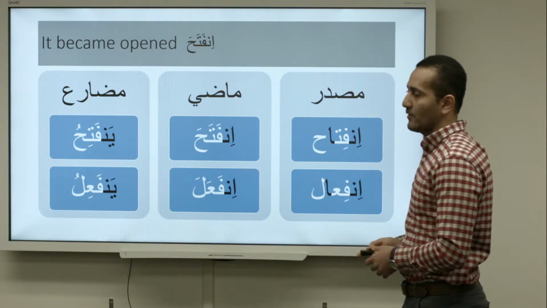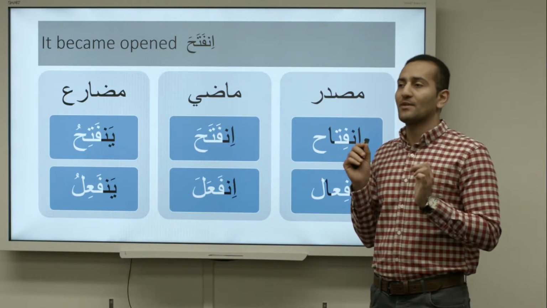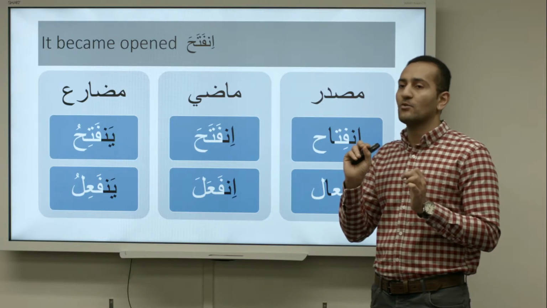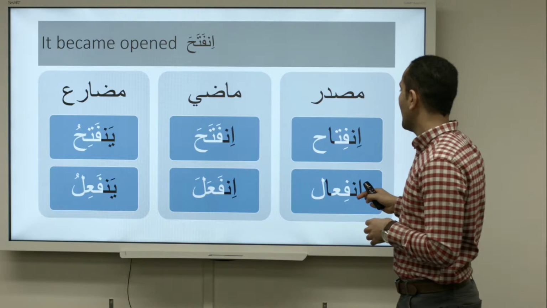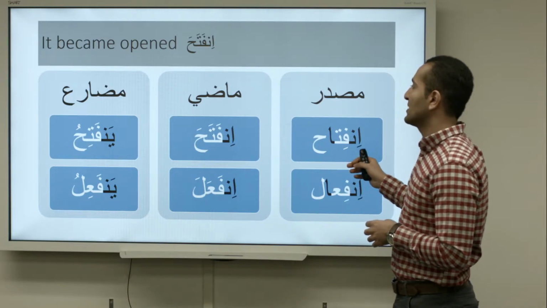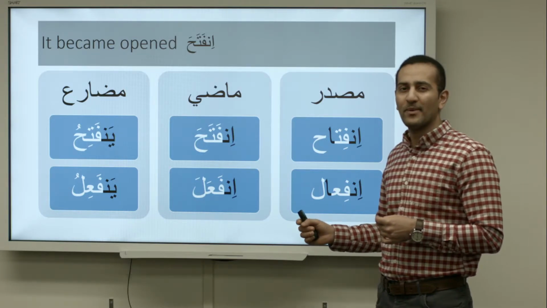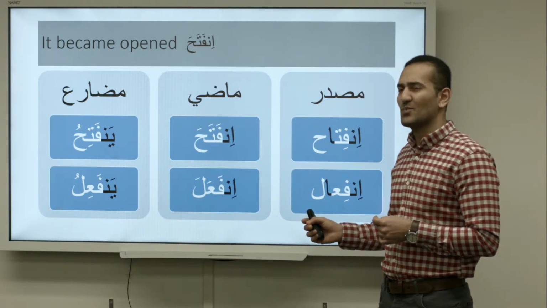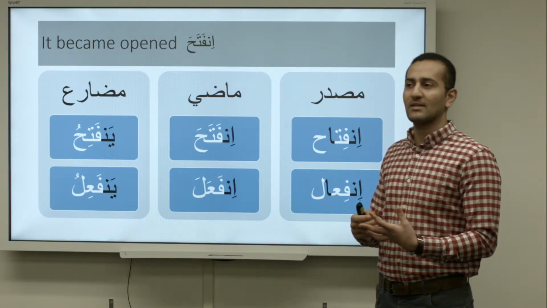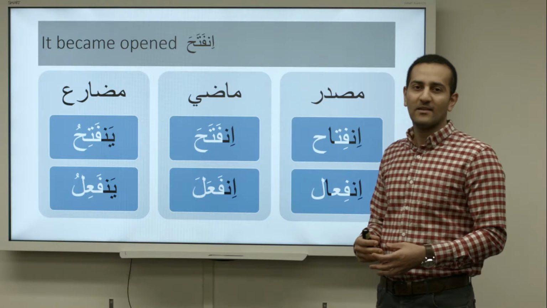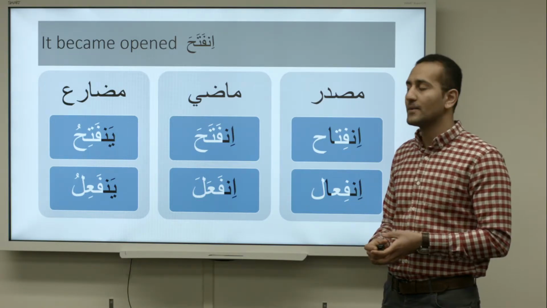Let's look at the verbal noun انفعال. The pattern انفعال. So with the root فتح, we add it on the pattern انفعال. It will be انفتاح, which means it's not opening. I would be lying if I told you it's opening. It's this weird meaning. I can't find a translation for it in English, but you can get the meaning. It's the passive verbal noun of the word open.